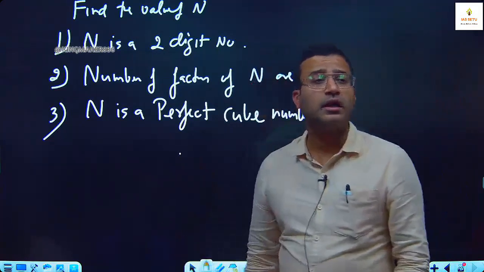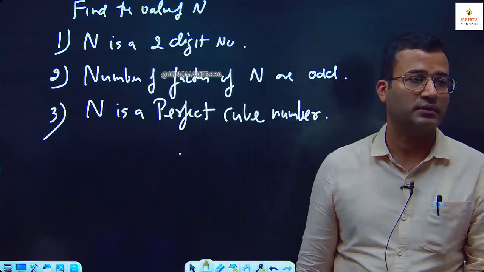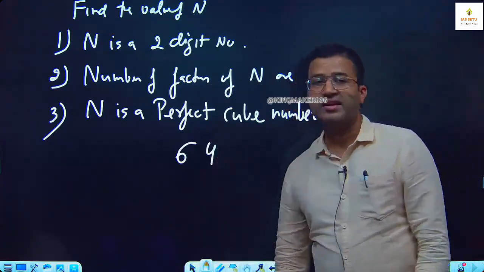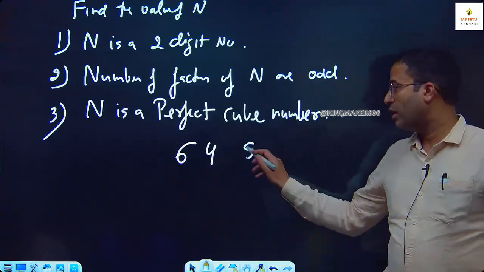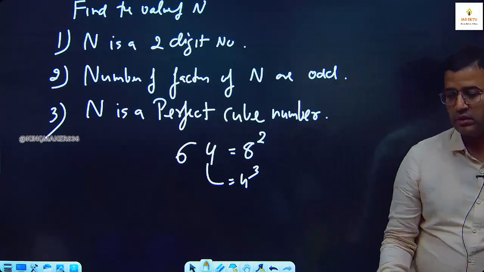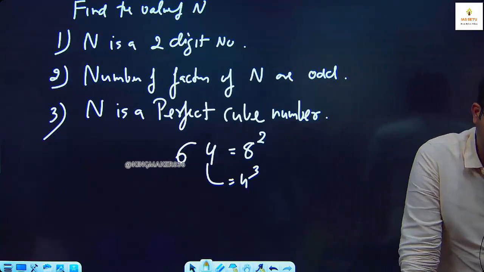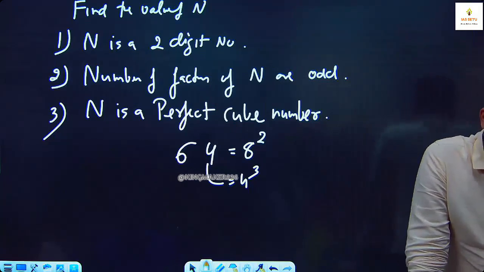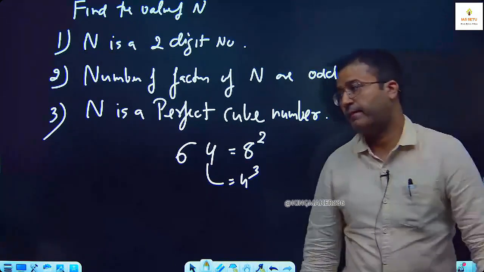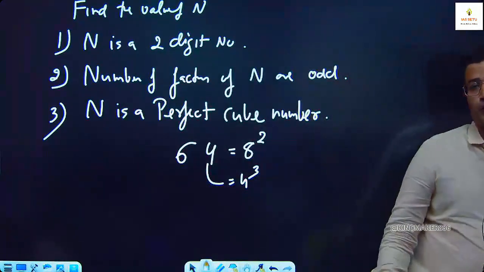64. हाँ जी, कुछ और भी आ रहा था, है कुछ और नंबर? 64 इज 8 स्क्वायर और ये क्यूब किसका है? 4 क्यूब. तो you are right, लिख लो. 64 is the only 2-digit number which is a perfect square number as well as perfect cube number.